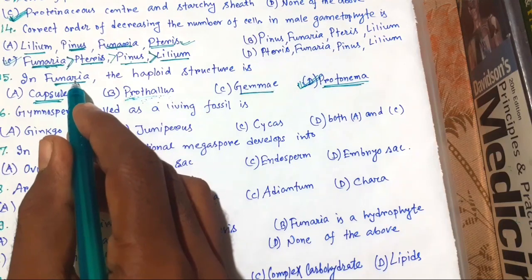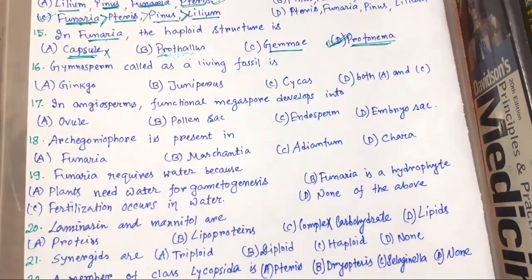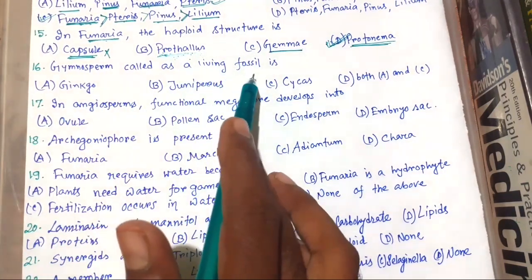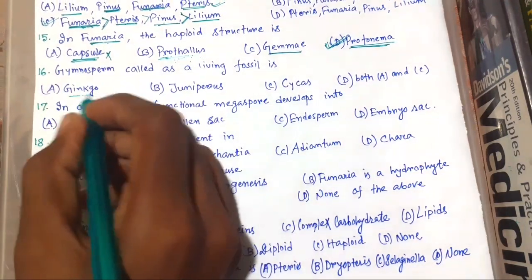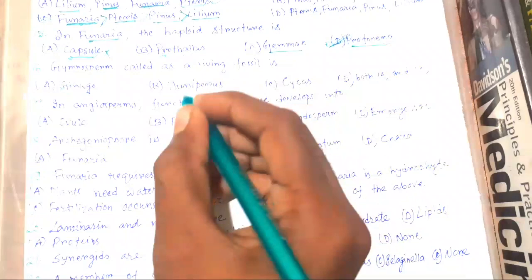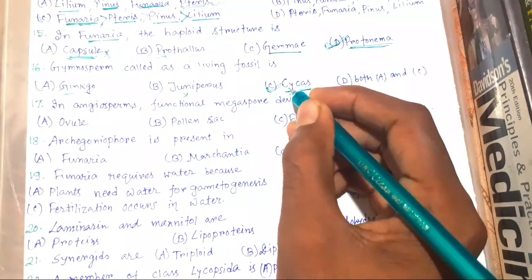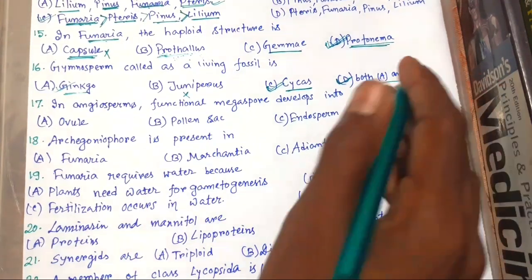Okay, Funaria is an example of moss. Now, gymnosperm called a living fossil is... this is Ginkgo, right choice. This is not Juniperus. This is also right choice, Cycas and Ginkgo. So the right choice is both A and C.